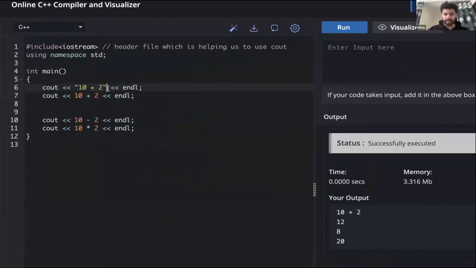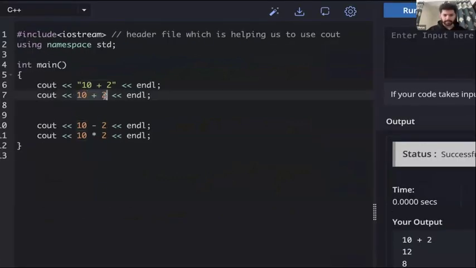Why? Because this is in double quotes. If we add this, we'll get 12. So if something is not in double quotes, that will get calculated. If something is in double quotes, it will get printed as it is.